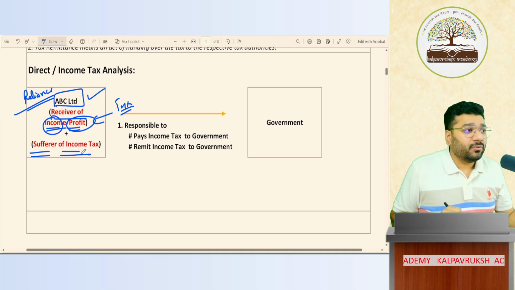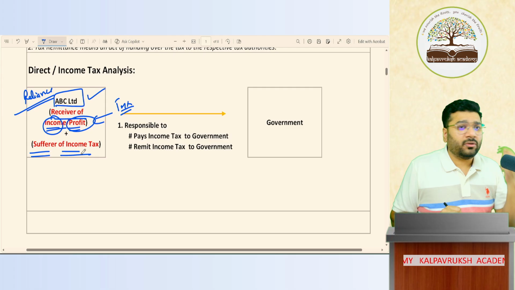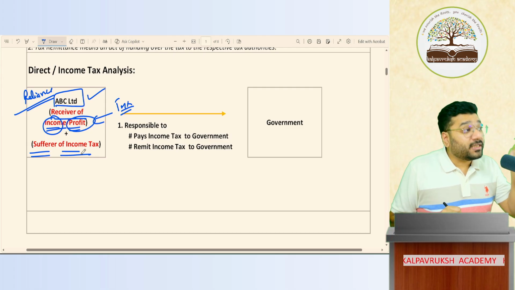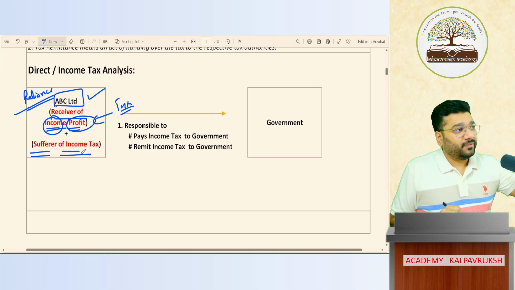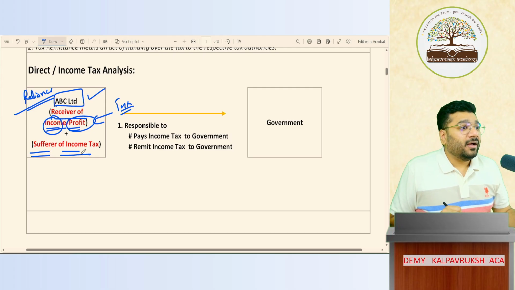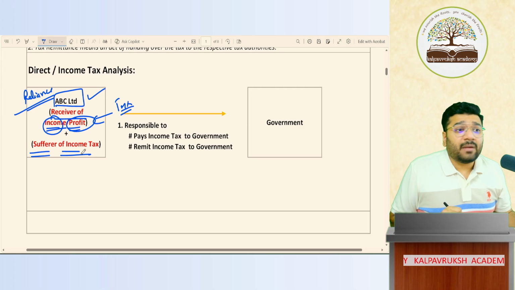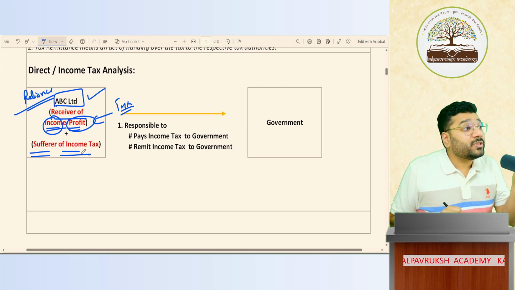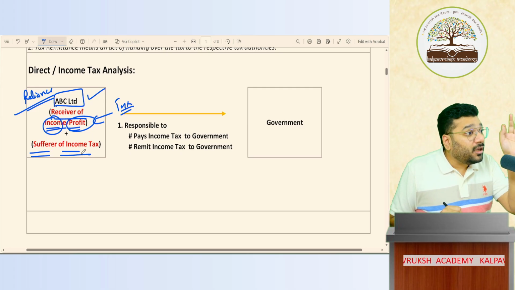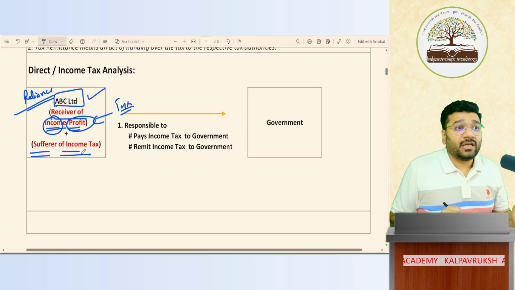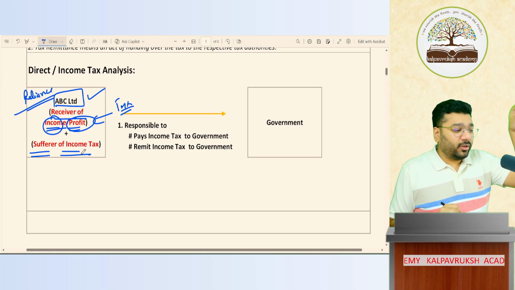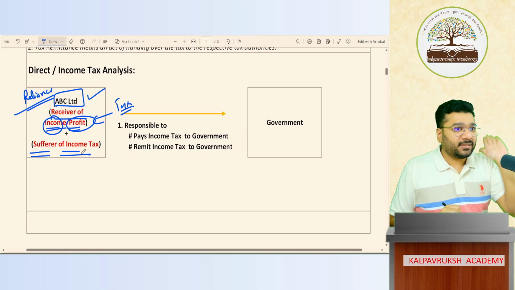My question to all of you: Mukesh Ambani, sir, says, okay, I'll pay 1 crore tax from my pocket. But who's responsible for handing over that money to the government? Under income tax, the income tax department has said that the person who is suffering the tax is the same person who has to remit the tax. So Mukesh Ambani, sir, from his pocket, has taken 1 crore and kept it aside. Okay, this is for tax.